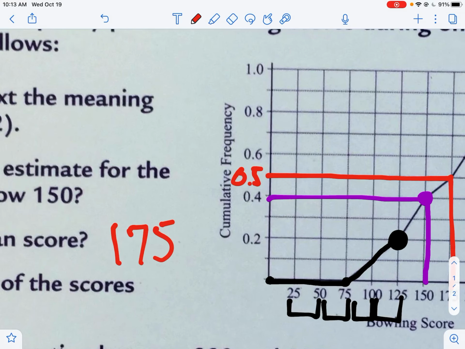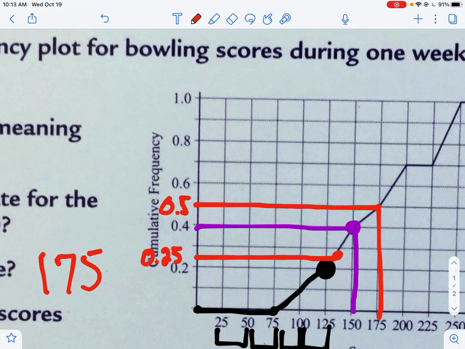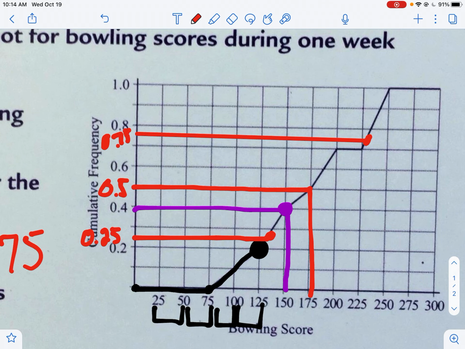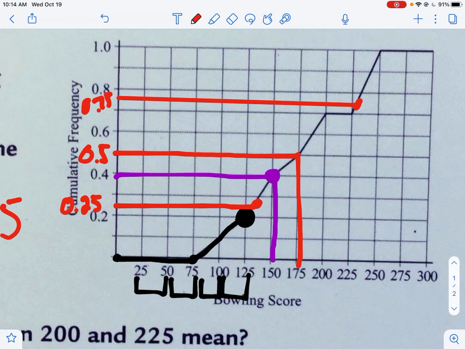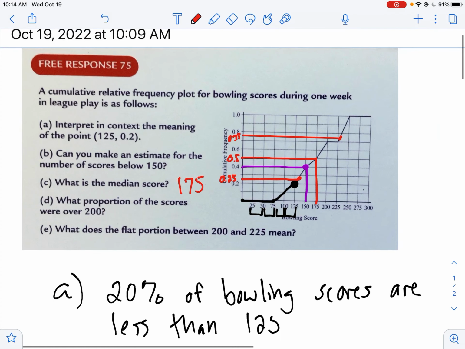If I wanted to find the first quartile or 25%, I can approximate where about 25% would be and just go across. And that takes me right about here, which I could approximate to be about 130 maybe. And then if I wanted to find the 75th percentile, 0.75 right up here, again, I could do the same thing, just go straight across and see where it crosses. Right about here. So I could guess that to be about maybe 228. Again, I'm ballparking it because 225 to 250, that's a wide range, so I can approximate it. But I think it's cool that you can always find interquartile ranges here. You can find quartiles. You don't necessarily need a box plot. You can use cumulative frequency graphs.